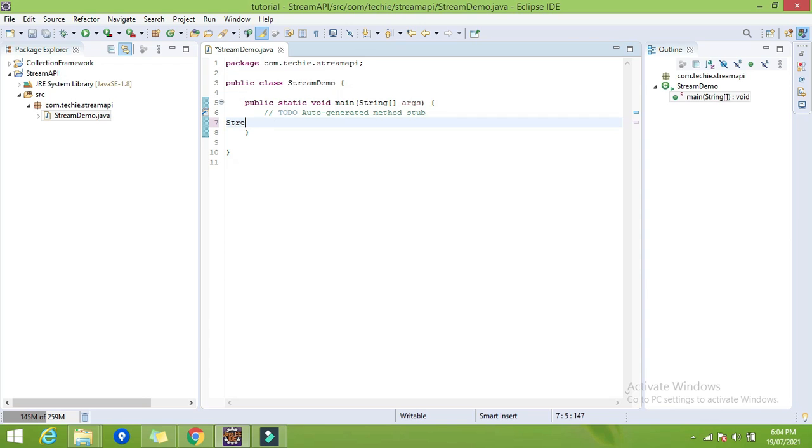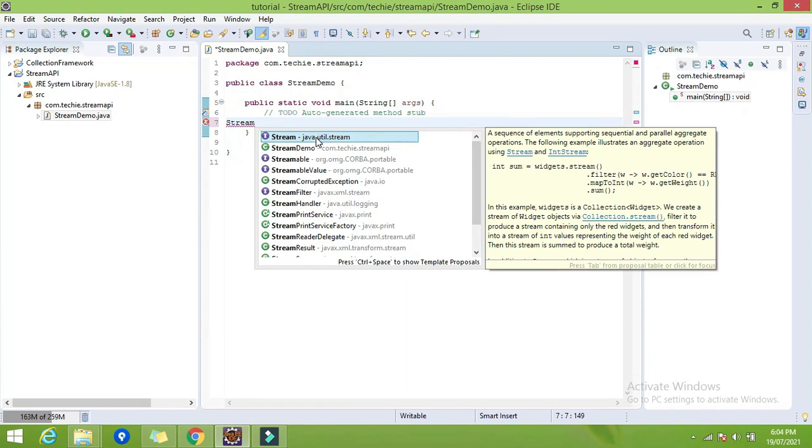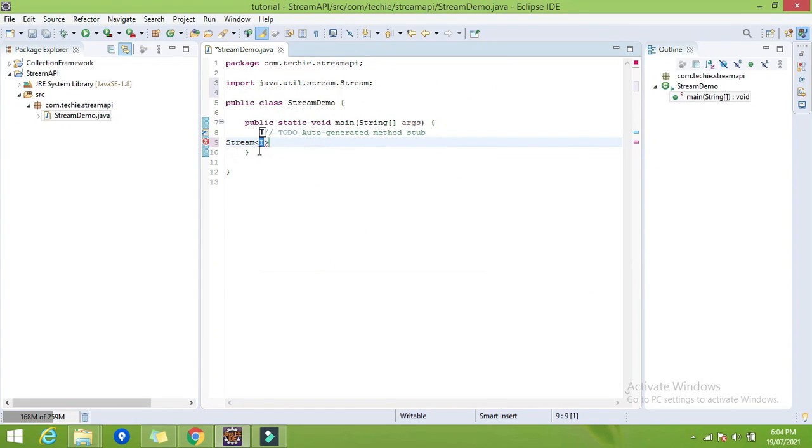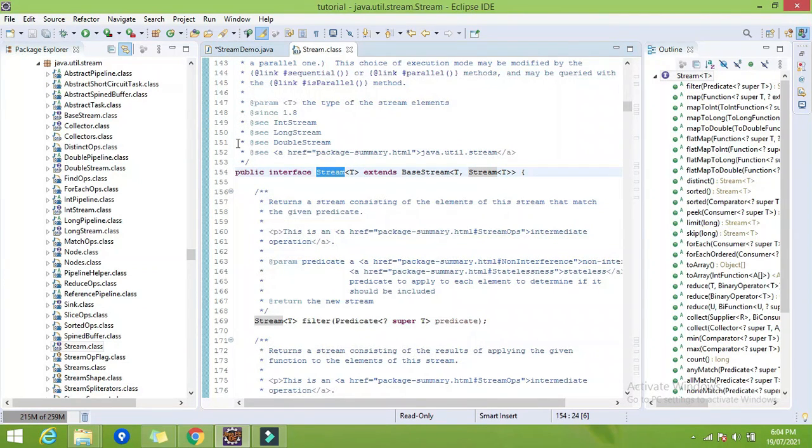So let's type Stream here. Stream is nothing but an interface in Java. You can click on this Stream to open the internal implementation of the stream class. Here you can find that Stream is an interface, right? If you are not able to open this Stream.class file, that means you have to attach the source file. You will get a prompt, attach source file, then go to your JDK folder, and there you will find the src.jar file, and attach that. After attaching that file you will get these internal classes.